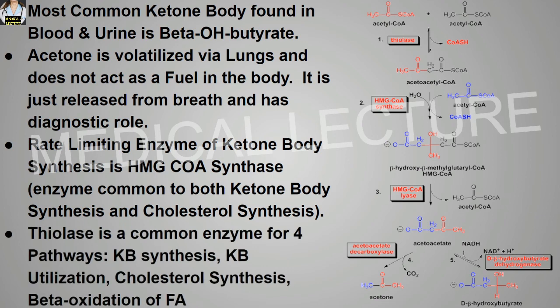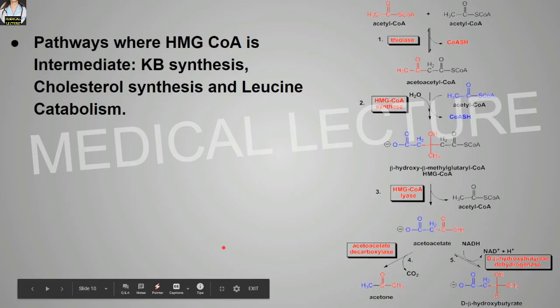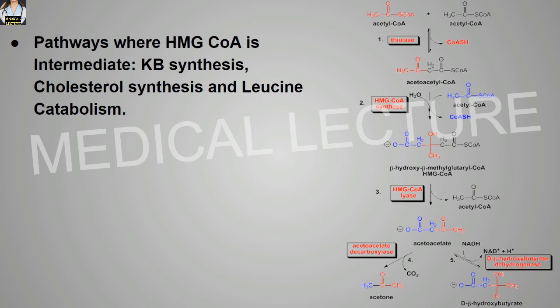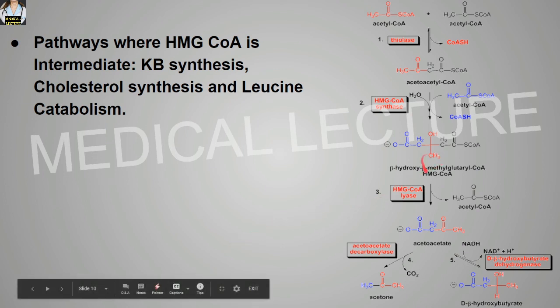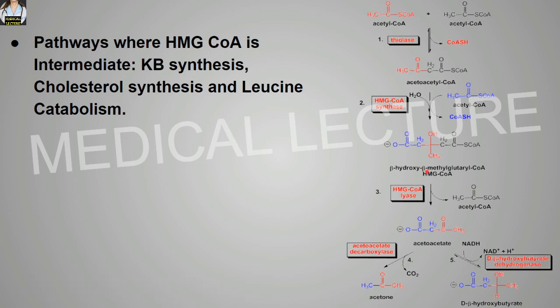Thiolase enzyme is a common enzyme for 4 pathways. Remember, ketone body synthesis pathway, ketone body utilization pathway, cholesterol synthesis, and the beta oxidation of fatty acids. In these 4 pathways, this enzyme thiolase is common. Pathways where HMG-CoA is an intermediate are, first of all, as you can see over here, ketone body synthesis, also cholesterol synthesis and leucine catabolism. This HMG-CoA is the intermediate one.